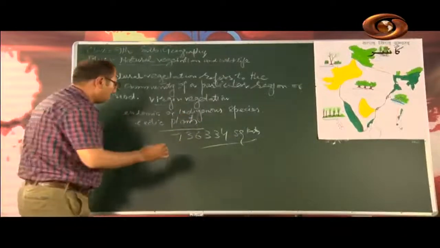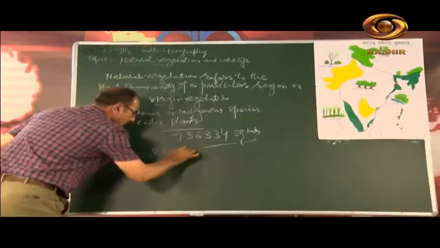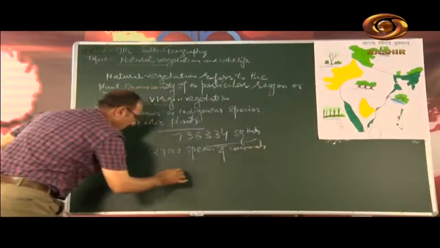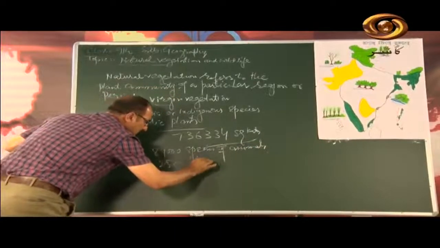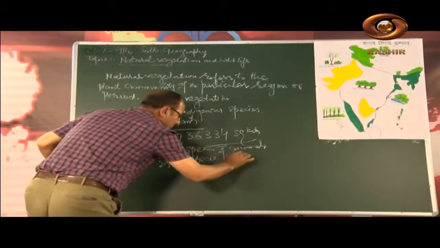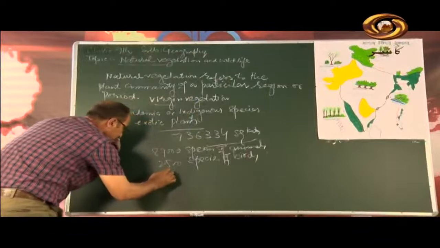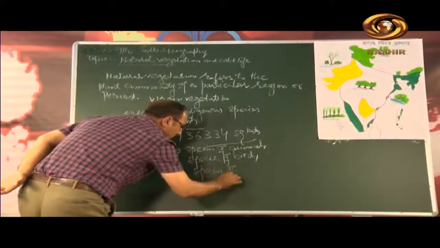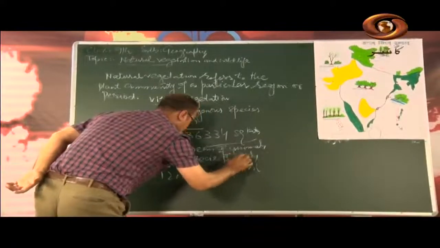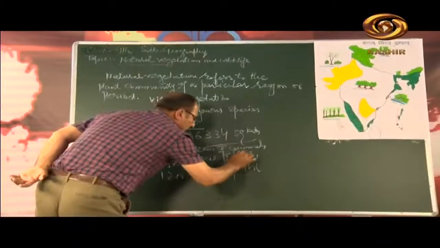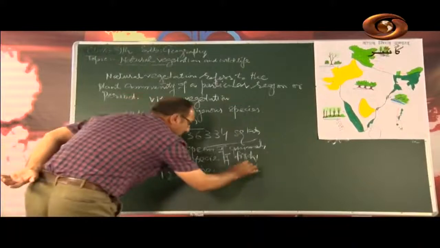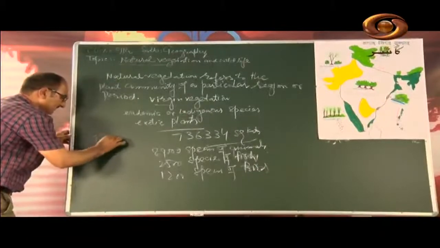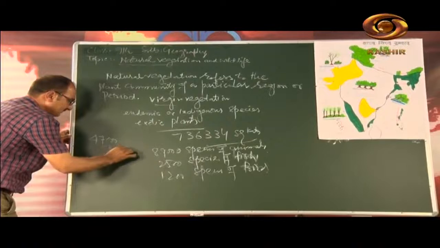We have 89,000 species of animals, 2,500 species of fish, sorry, and 1200 species of birds, and 47,000 species of plants.